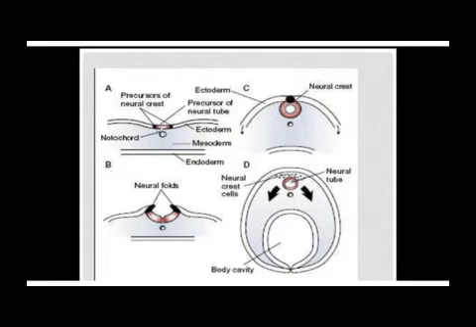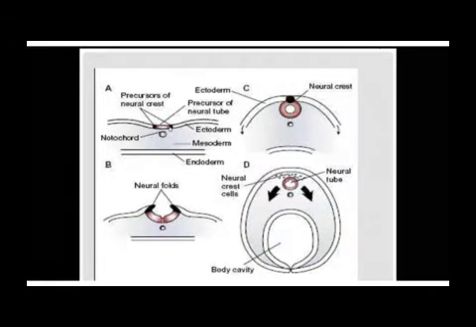So after our neural plate has been formed, now one may ask, what causes it to become thickened? It is mitosis, cell multiplication or proliferation of these midline cells. So what happens after the neural plate has been formed?